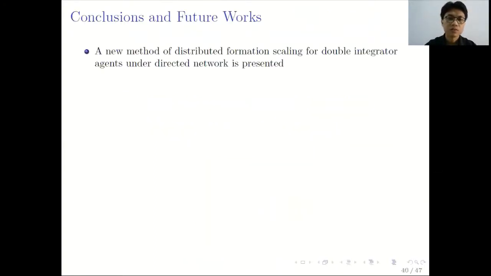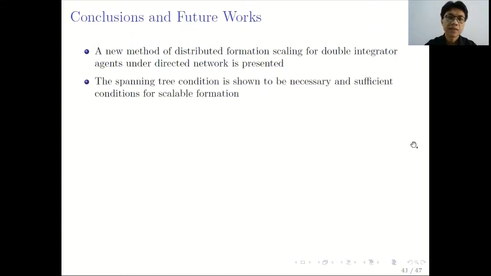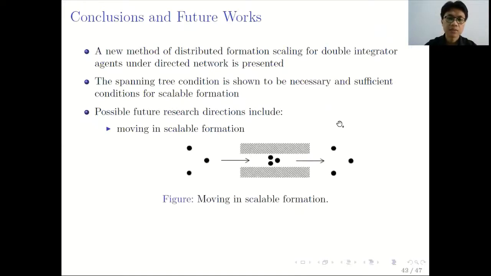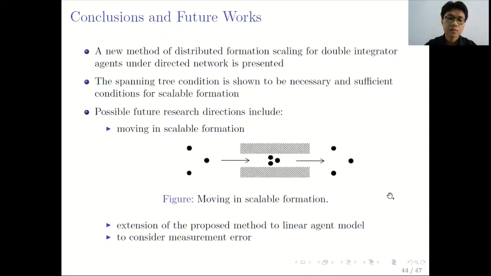For the conclusion and future works, a new method of distributed formation scaling factor for double integrator agents on the directed network is presented. The spanning tree condition is shown to be a necessary and sufficient condition for scalable formation. Possible future research directions include moving in scalable formation as illustrated in this figure, and also extension of the proposed method to linear agent models, and also considering measurement error, because we need to measure the velocity of agents, and measurement error may also happen in operation. So in the future, we will also consider that in the work.